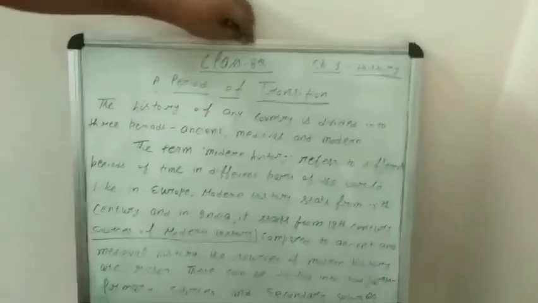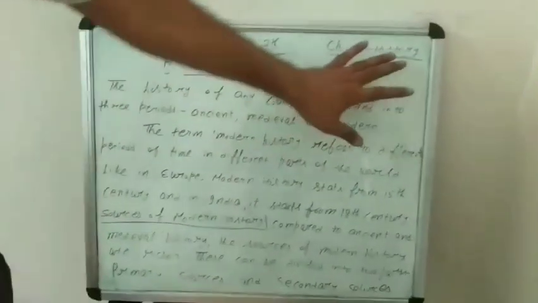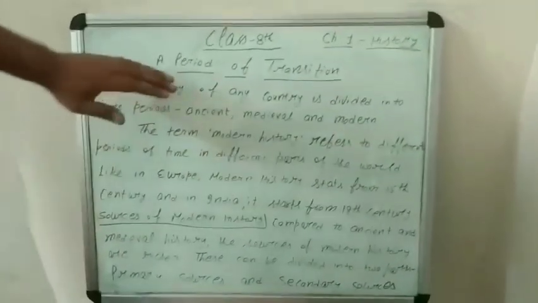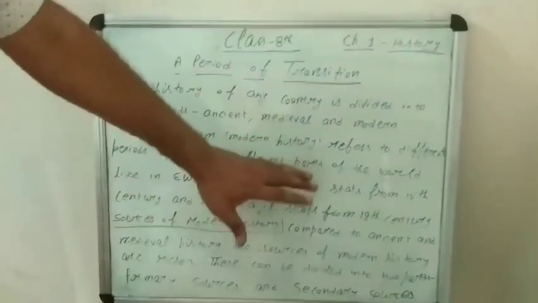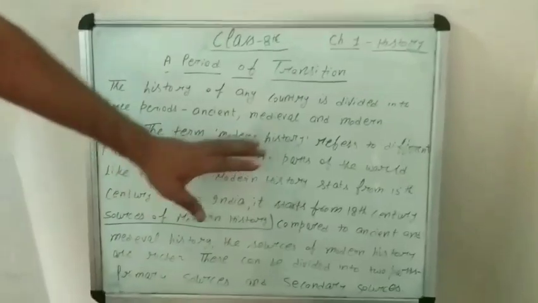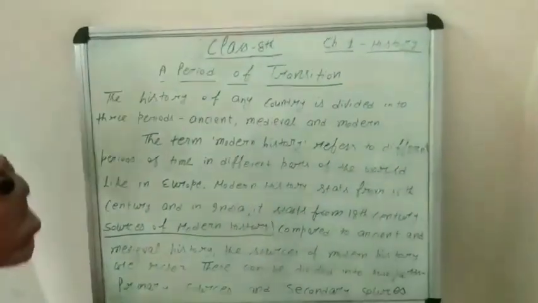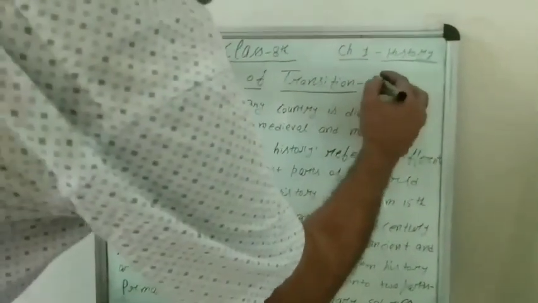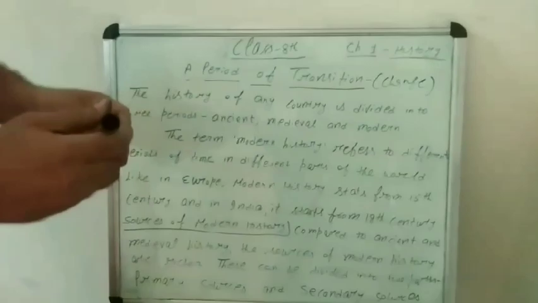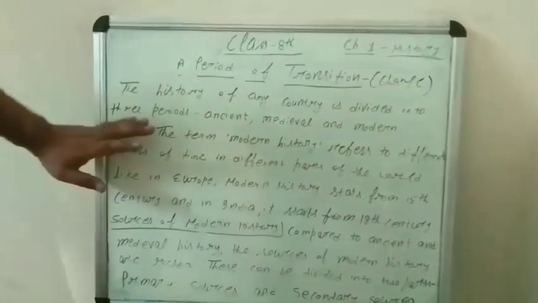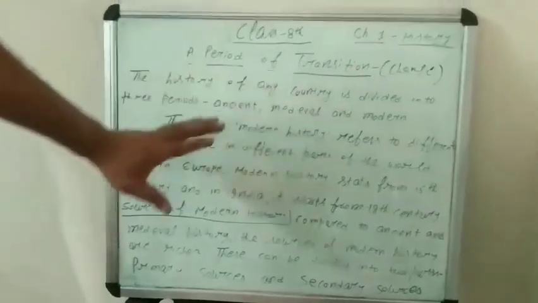Today I am going to teach class 8th, chapter 1 of history, A Period of Transition. From now I will also teach you some difficult word meanings or terminology in Hindi. A period of transition. Transition, that is change, parivartan. The history of any country is divided into three main parts.